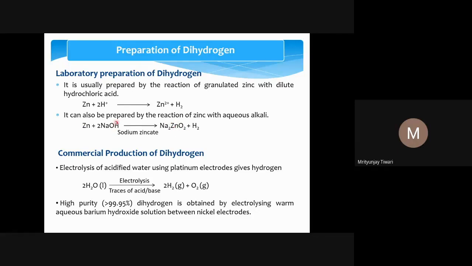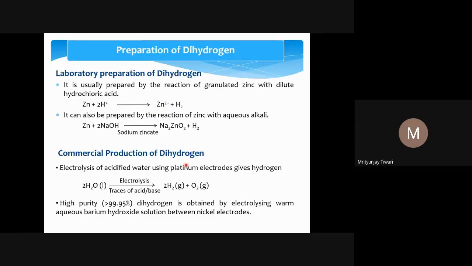So zinc plus NaOH, when they react, zinc reacts with the NaOH, the aqueous alkali, and it forms sodium zincate and hydrogen gas is evolved. These are the two most famous methods that we use to produce hydrogen gas in the laboratory.